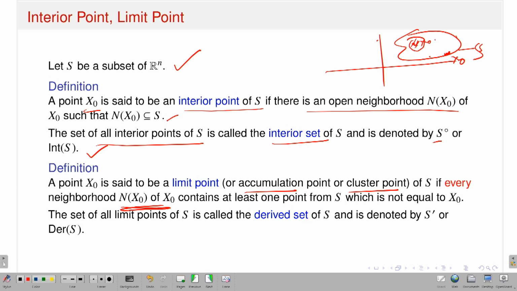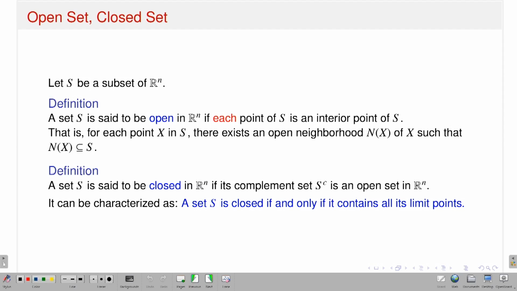So suppose this is my point x naught. Whatever open ball or open neighborhood I take, there always exists a point in S which is different from x naught. This sort of point I call a limit point. The set of all limit points of S is called the derived set of S, and I denote it by S prime or Der of S. Now once I have the notion of limit points or interior points, I can talk about the concept of open sets in the n-dimensional Euclidean space.